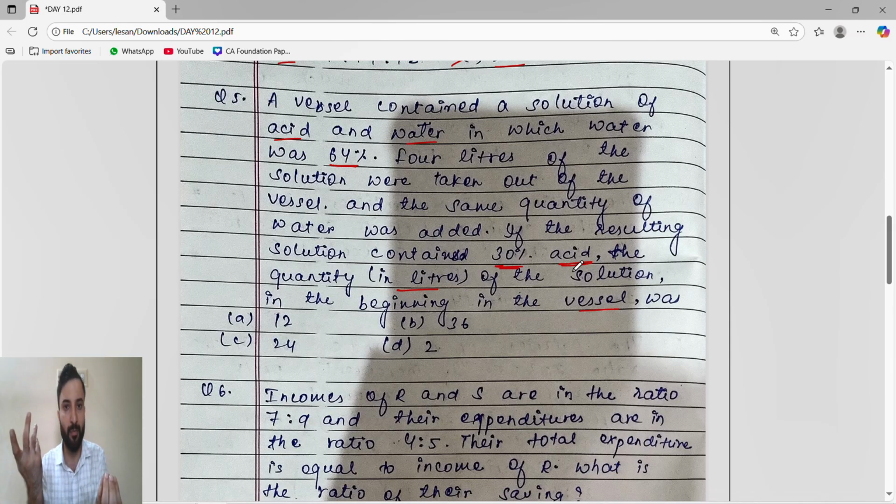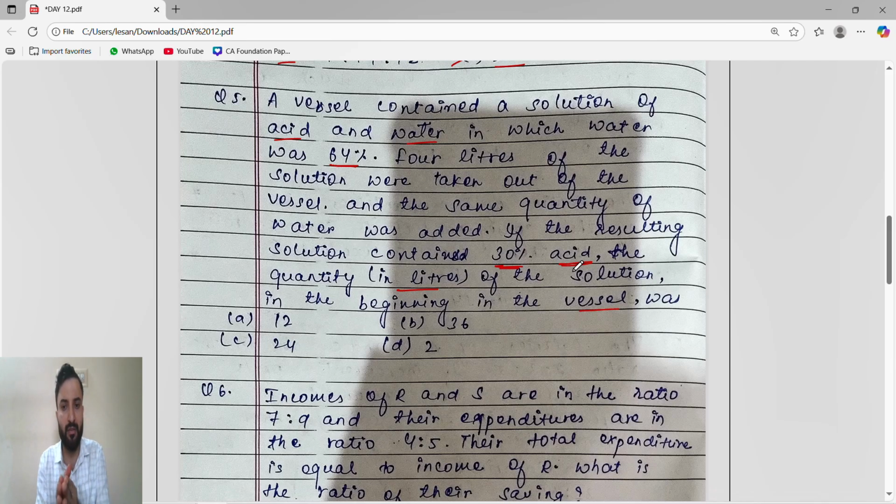The acid is 36% because they have a solution of acid and water, and they are given in a percentage, which means the total will be 100. So 64% is water, so the remaining 100 minus 64, 36%, will be acid. This we know at the starting, but at the ending they said the resulting solution contains 30% acid.